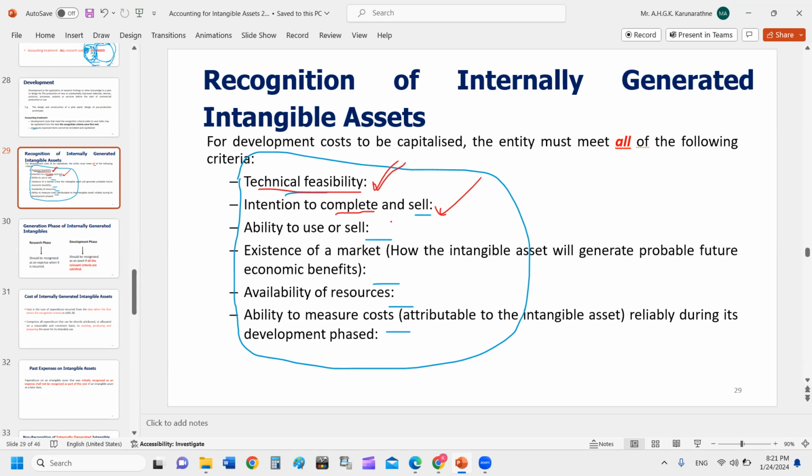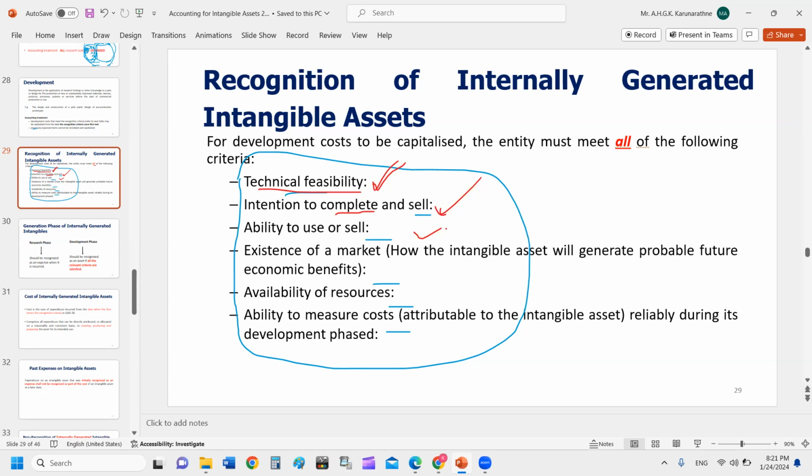If there's no way of using the product by yourself or no way of selling it to outsiders, then that means it is useless. So you should have the ability to either use your intangible asset yourself to support your production process or sell to outsiders. Right? Then existence of market. We should have the market.